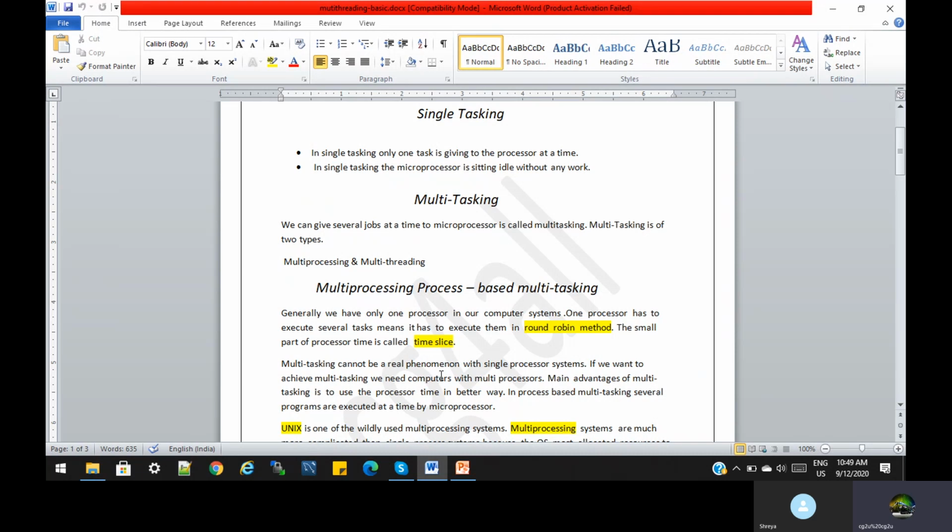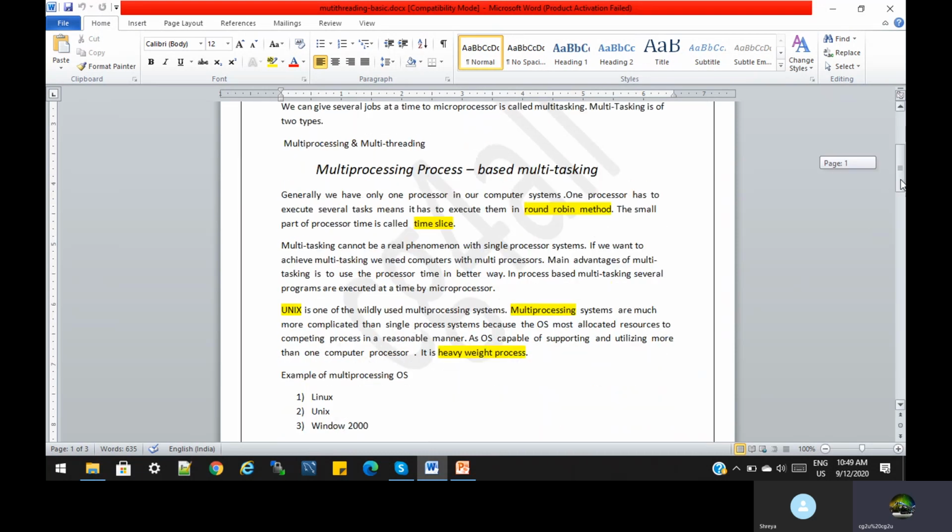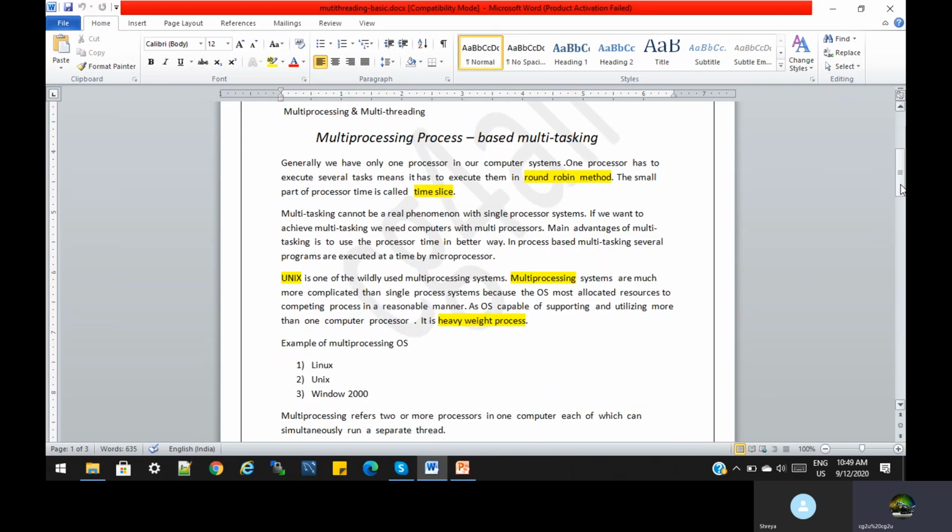The main advantage of multitasking is using the processor time in a better way. As we already understood, in a single tasking, single processor system, when one task is running the processor is idle for some time. When we use multitasking, we can utilize the processor time very easily. In process-based multitasking, several programs are executed at a time by the processor. We have many multiprocessor systems. Unix is one of the widely used multiprocessor systems. Multiprocessor systems are much more complicated than single processor systems, because the OS must allocate the resources to the competing processes in a reasonable manner.